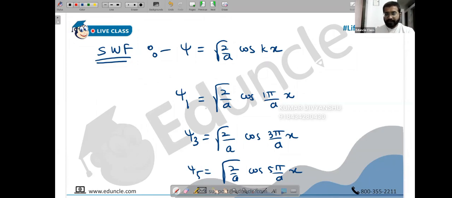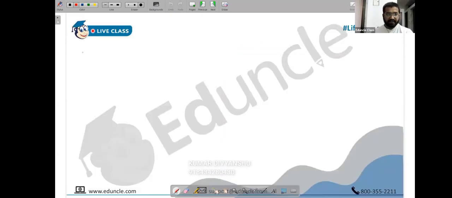So let's take the anti-symmetric wave function. I hope you have copied this. Don't worry, at the very end I will give you a conclusion, the whole gist of it, like a flowchart. Now you should know the process. When you say anti-symmetric wave function, it means odd wave function.